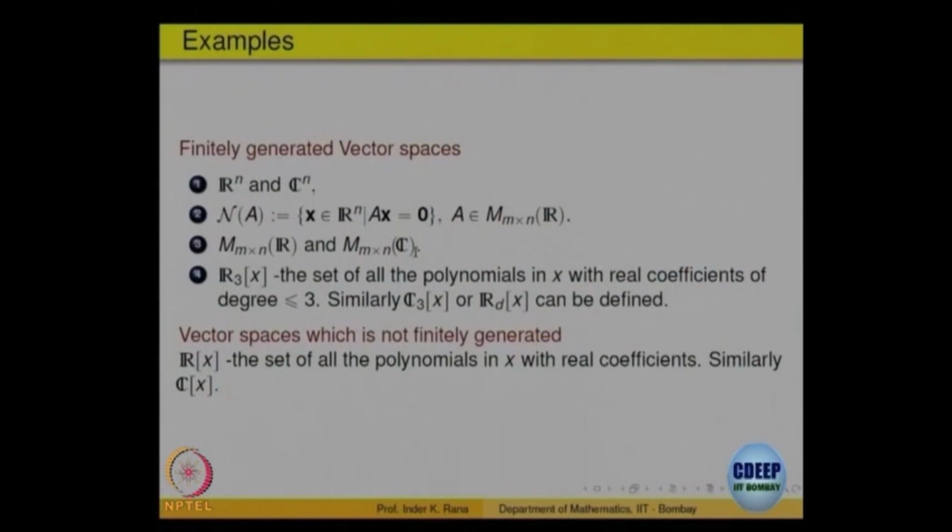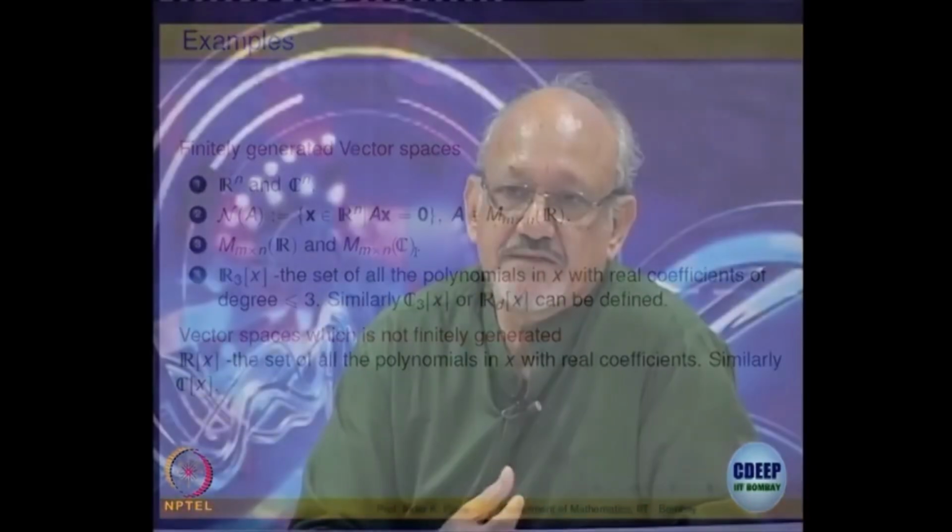Can you think of some other example of a vector space which is not finitely generated? The idea should be, see, if you take a vector space which is finitely generated and take a subspace of it, that also is going to be finitely generated, right. Now, if you take a vector space which is infinitely generated and put it inside a bigger thing, that bigger thing cannot be finitely generated,